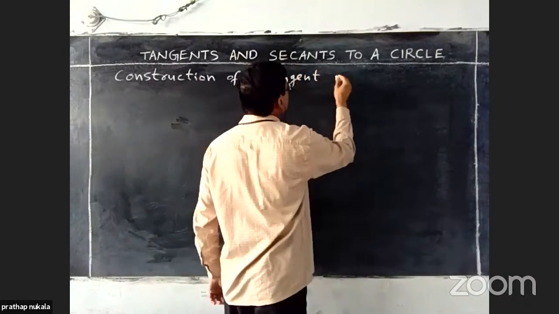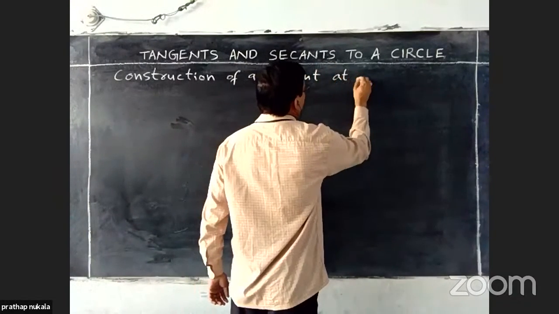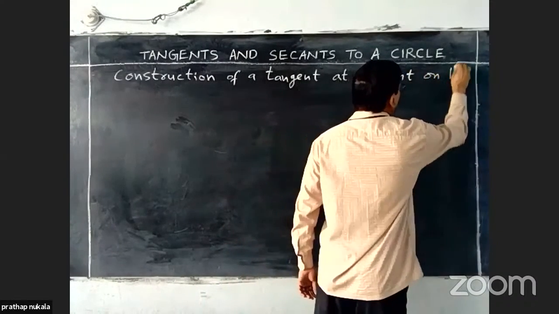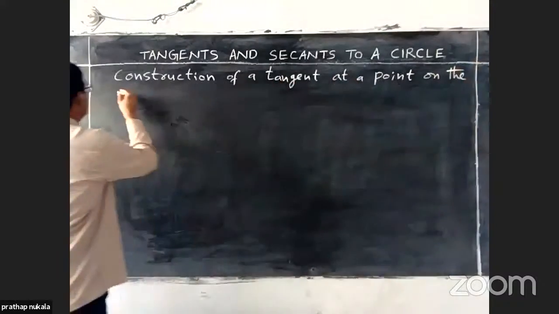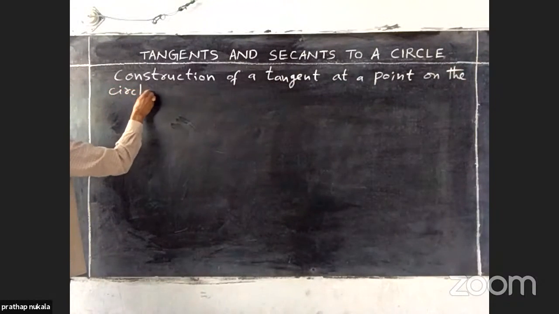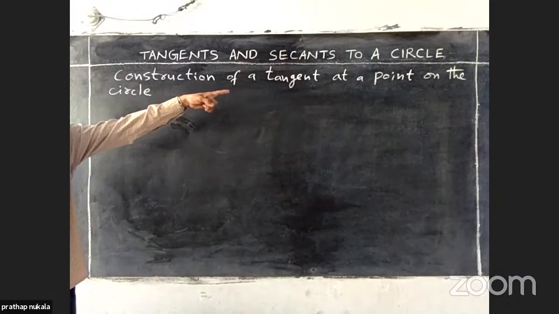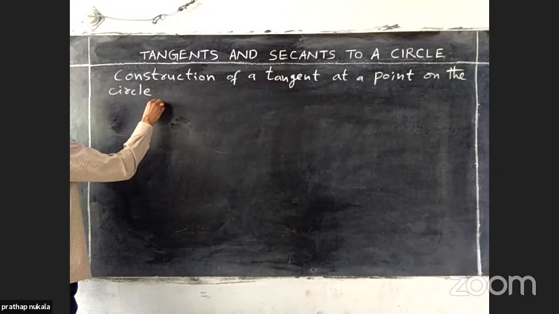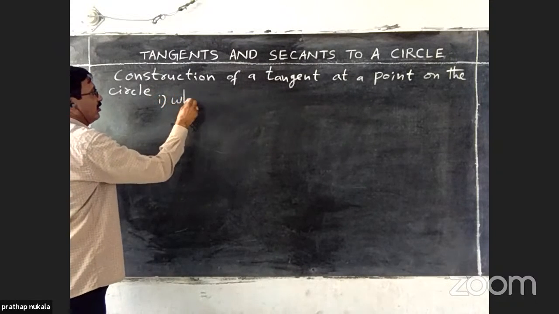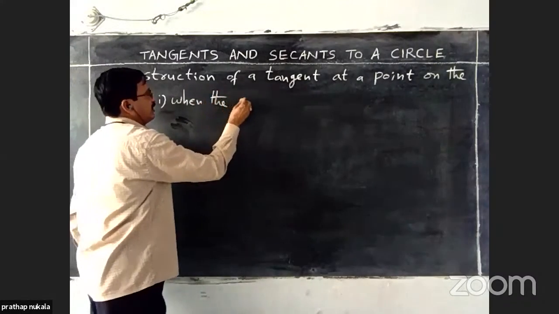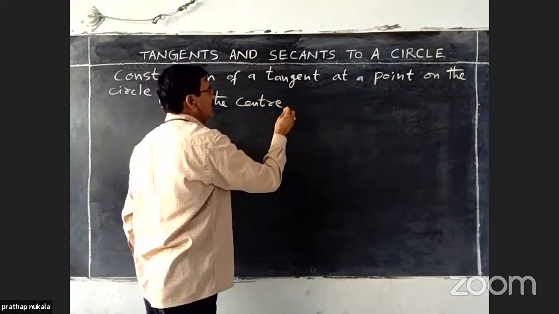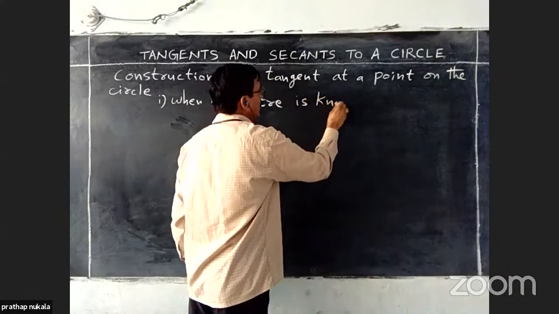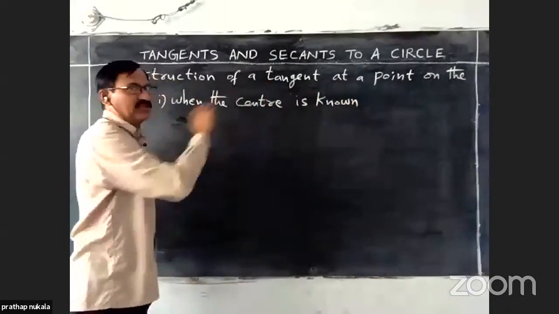Construction of a tangent at a point on the circle. First condition is when the center of the circle is known.